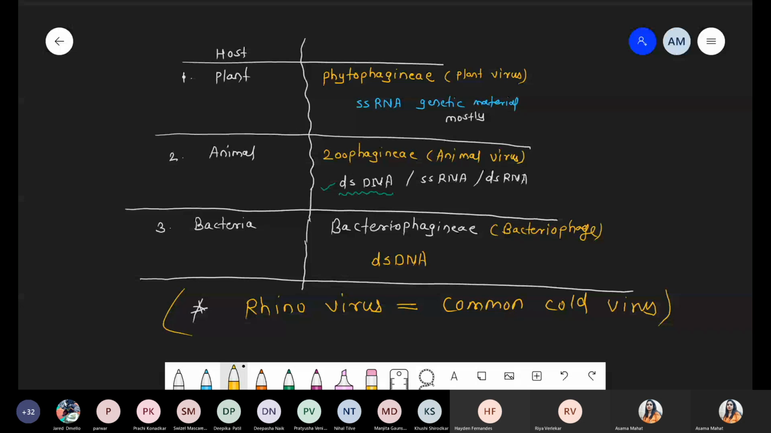Yeah. This point is clear. Okay, Pratusha. This is all the information about the genetic material. Now we are talking about the second part, the capsid. Virus capsid is nothing but the protein coat, which consists of capsomers.